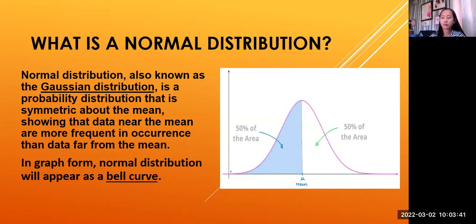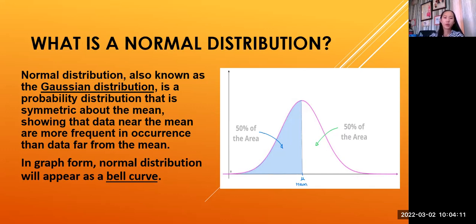Normal distribution, also known as a Gaussian, ma'am. Gaussian distribution is a probability distribution that is symmetric about the means, showing the data near the means are more frequent in occurrence than data far from the means. In graph form, normal distribution will appear as a bell curve.